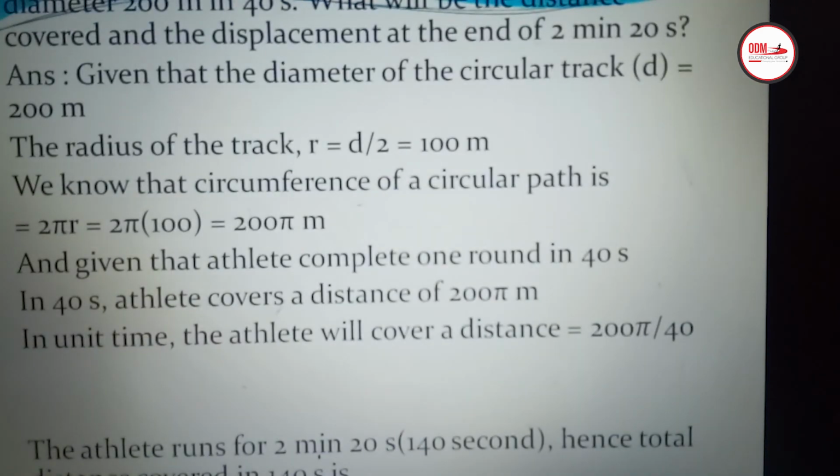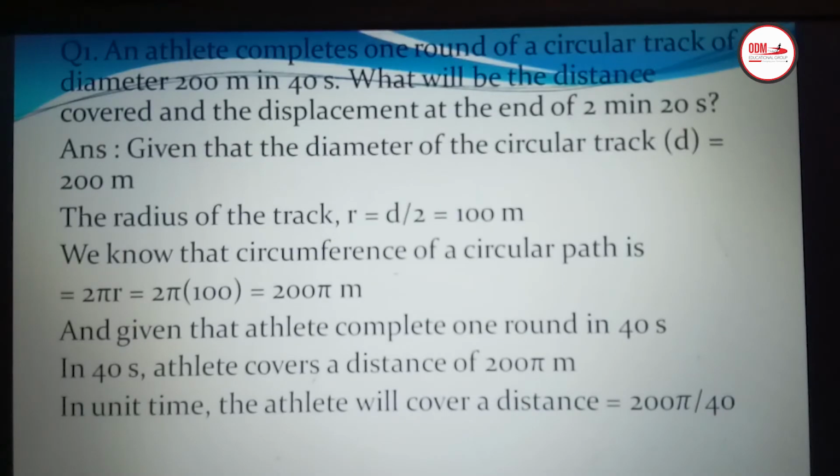So next, here is one numerical for your distance and displacement. An athlete completes one round of a circular track of diameter 200 meter in 40 seconds. Then the question is, what will be the distance covered and the displacement at the end of 2 minutes 20 seconds? So in many ways we can do it. I have tried here only one way.